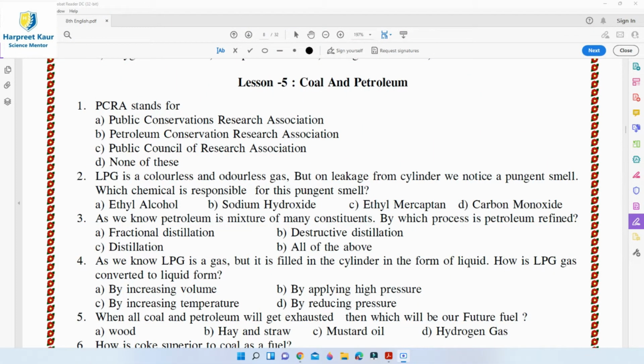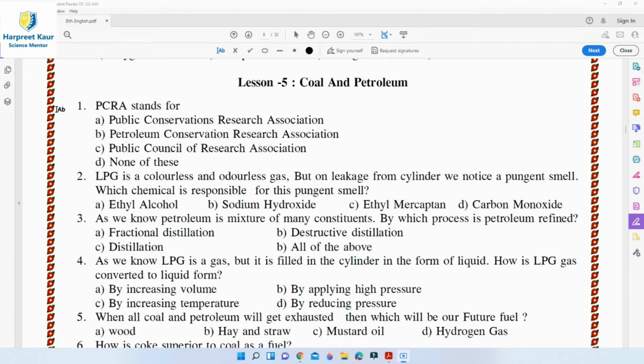And diesel is also used as a fuel in heavy motor vehicles, because we get all these things, the petrochemicals, the kerosene, diesel, lubricating oil from petroleum, that is, the crude oil we get from the oil wells. And this crude petroleum oil is refined and separated into different useful fractions by the process of fractional distillation. So this was a brief introduction of coal and petroleum. So let's start the MCQs of this chapter now.